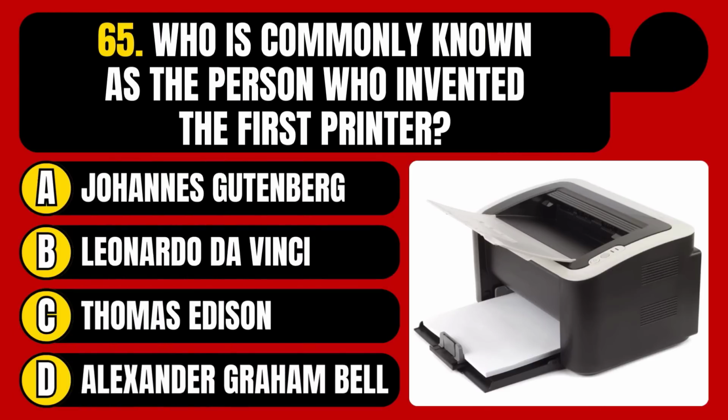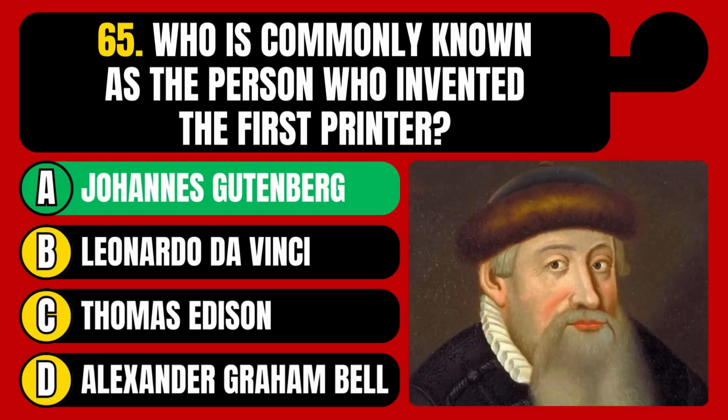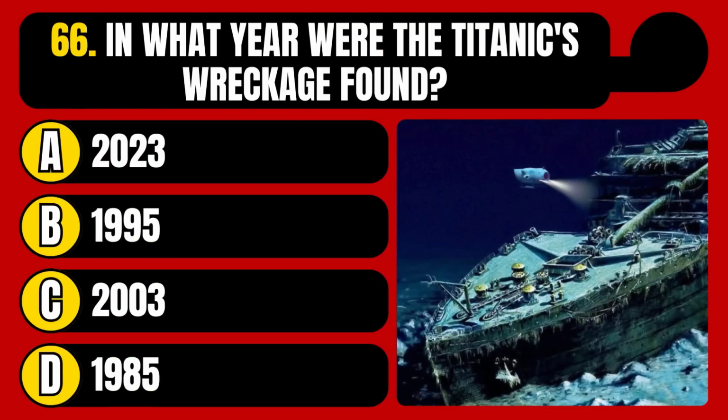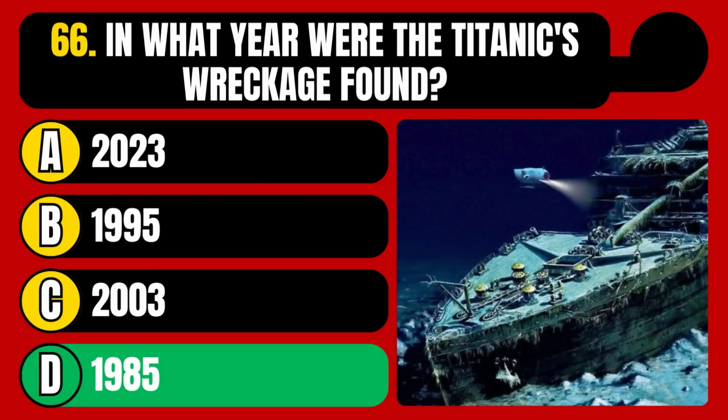Who is commonly known as the person who invented the first printer? Johannes Gutenberg, Leonardo da Vinci, Thomas Edison, or Alexander Graham Bell? The correct answer is option A, Johannes Gutenberg. In what year was the Titanic's wreckage found? 2023, 1995, 2003, or 1985? The correct answer is option D, 1985.